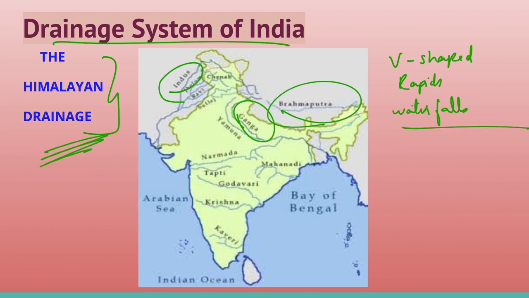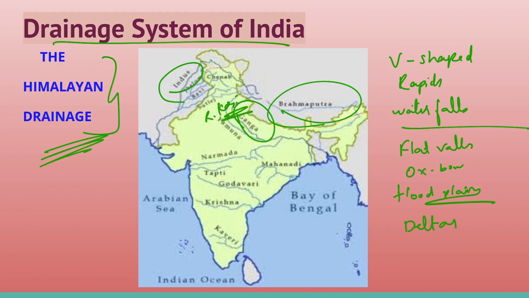While entering the plains, they form depositional features like flat valleys, oxbow lakes, flood plains, braided channels and deltas near the river mouth. The river Kosi is also called the Sorrow of Bihar, which has been notorious for frequently changing its course. The Kosi brings a huge quantity of sediments from its upper reaches and deposits them in its plains. The course gets blocked and consequently the river changes its course.